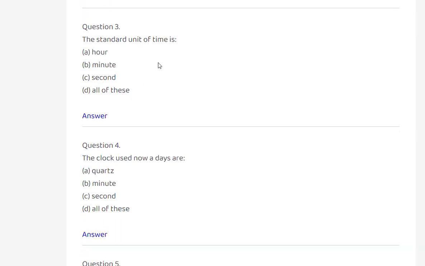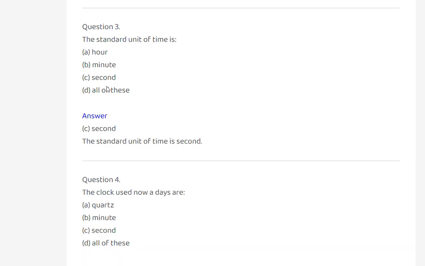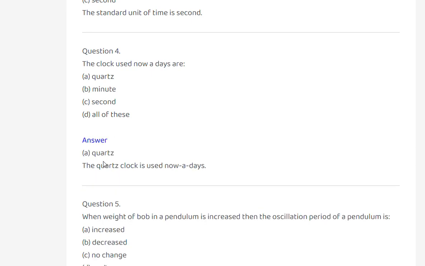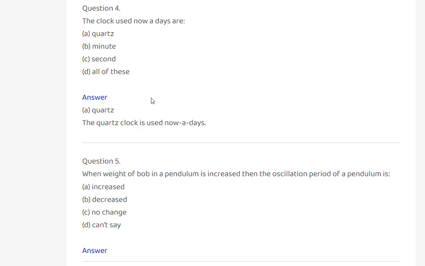The standard unit of time is hour, minute, second, all of these. Second. The standard unit of time is second. The clock used nowadays or quarters, minutes, seconds, all of these. Quarters. Option A.